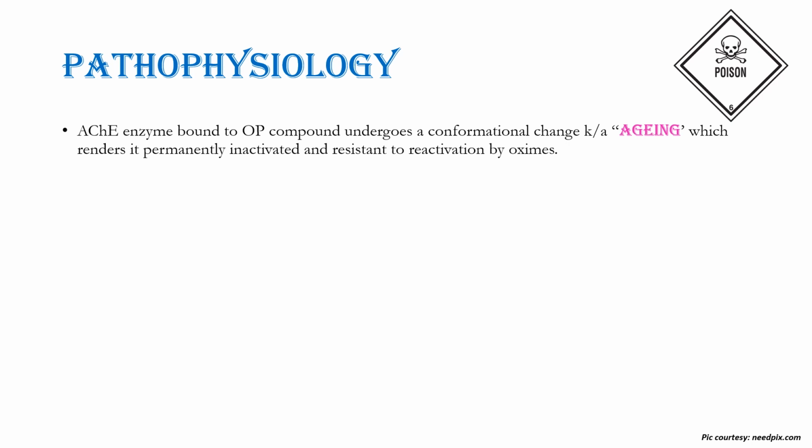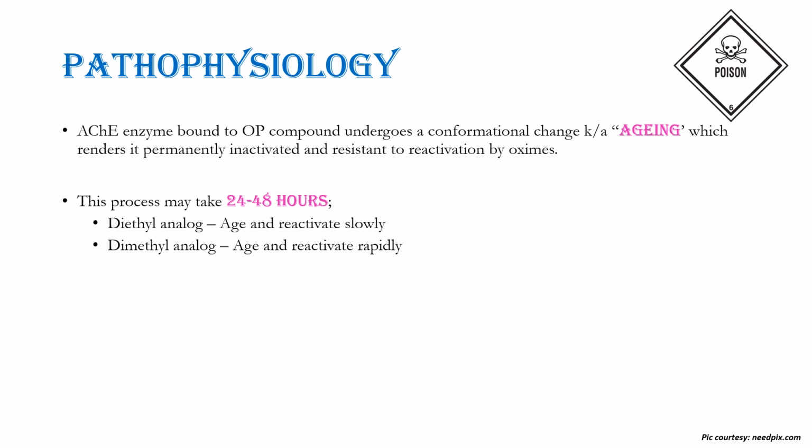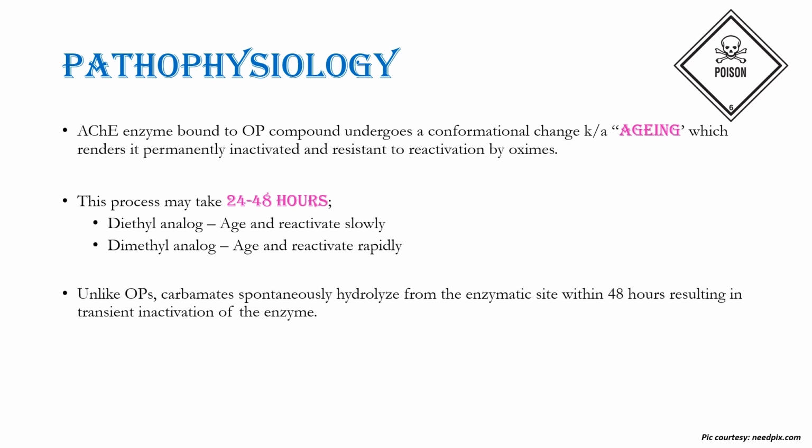Acetylcholinesterase enzyme, which is bound to organophosphate compounds, undergoes a conformational change. Conformational change means a change in the configuration, and this is referred to as aging. This aging process renders the enzyme permanently inactivated and resistant to reactivation by oximes, and that is why it is important to give the oximes, that is the treatment, as early as possible. The process of aging may take 24 to 48 hours. The diethyl analogues of organophosphates age and reactivate slowly, while the dimethyl analogues age and reactivate rapidly.